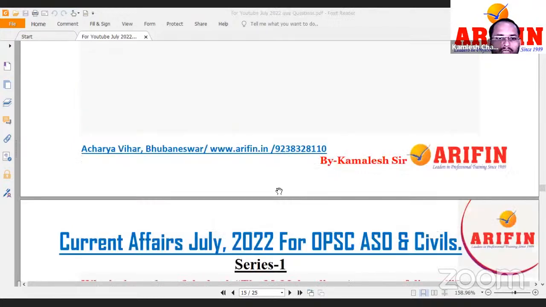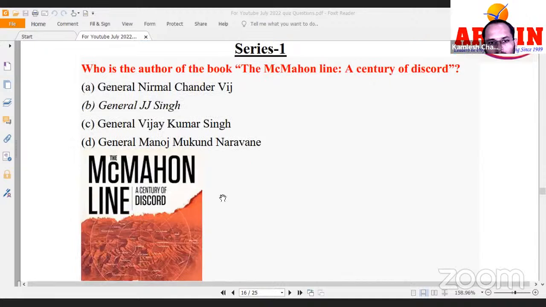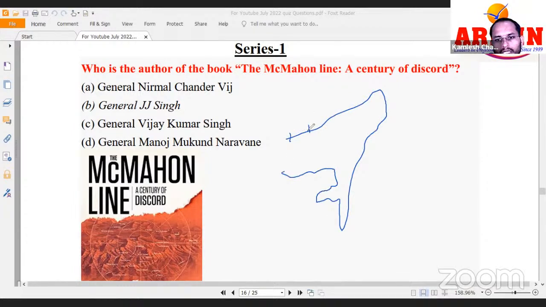See the next one. Who is the author of this book, McMahon Line: A Century of Discord? Correct. It was during the British that the McMahon Line was drawn, between Arunachal Pradesh and the China border. If you look at Arunachal Pradesh, a line there is the McMahon Line. This line is called the McMahon Line. All right, this is that McMahon Line, right? This is Arunachal Pradesh, and the McMahon Line runs between Arunachal Pradesh and China, right? Perhaps this was in 1916 or perhaps 14. The McMahon Line was drawn around then.